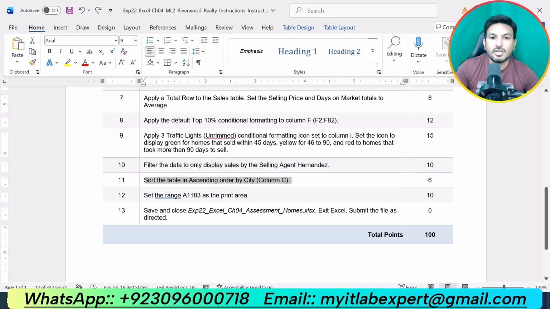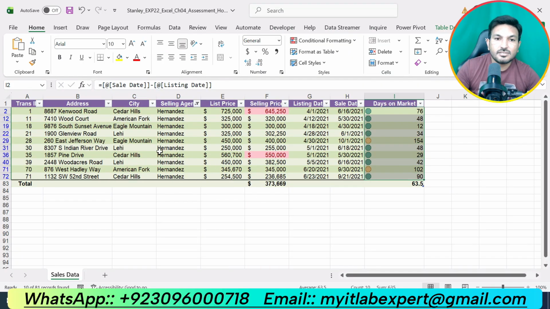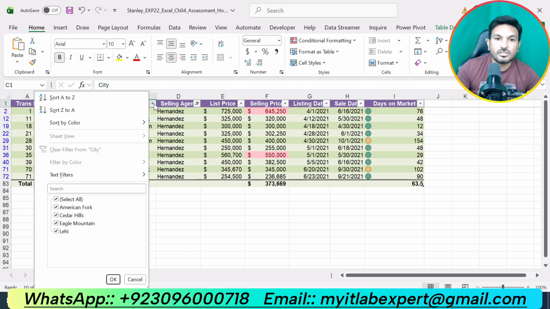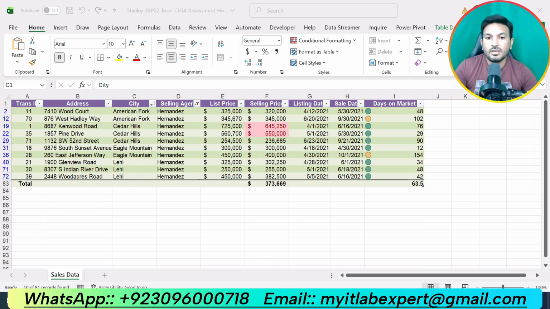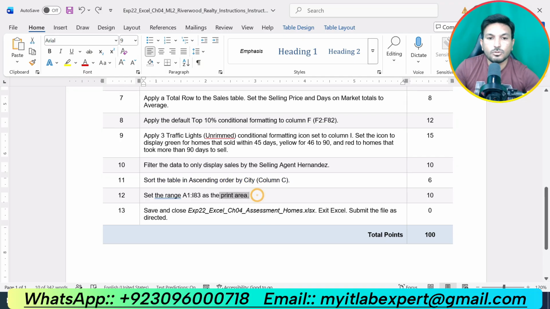Now we are supposed to do the next step, that is step number 11. Sort the table in ascending order by city column. City column is here. Okay, sort this in ascending order. That means A to Z. This one. Okay. Now we are supposed to do step number 12.